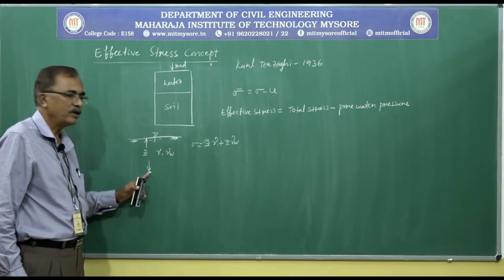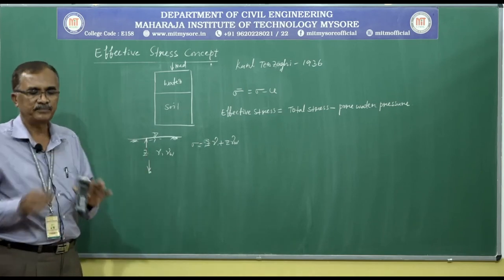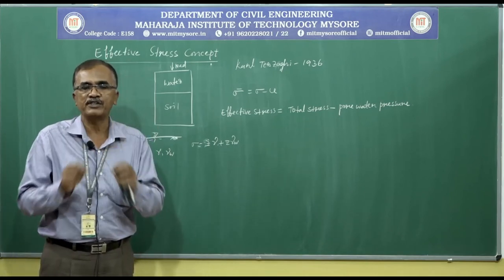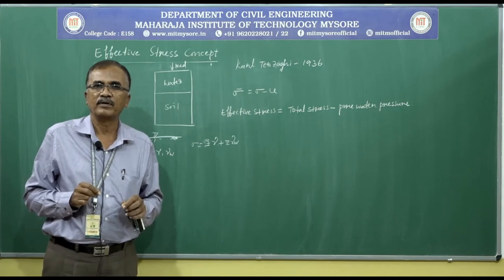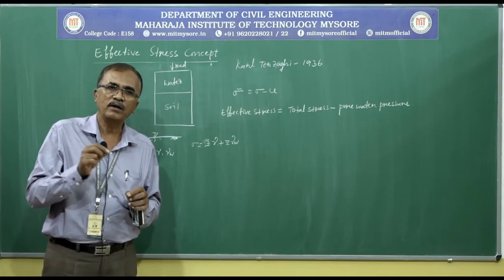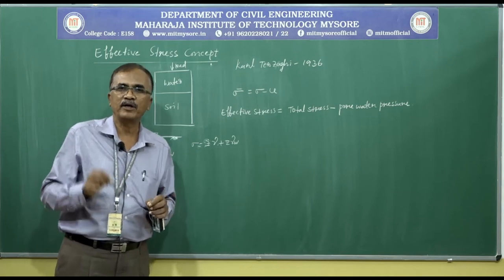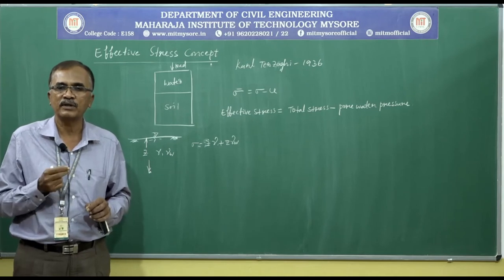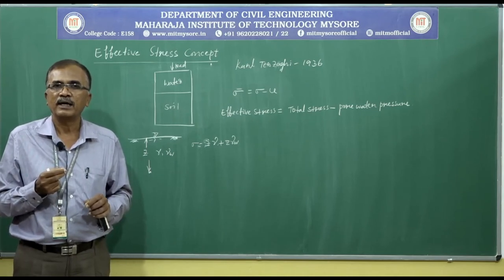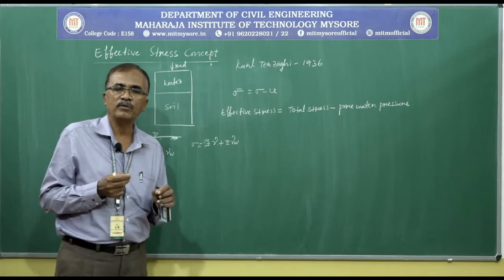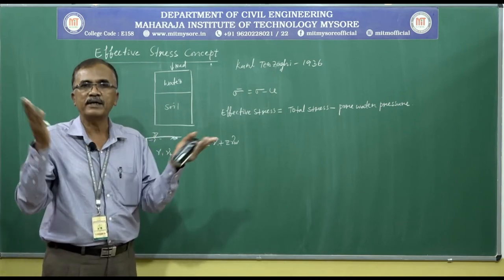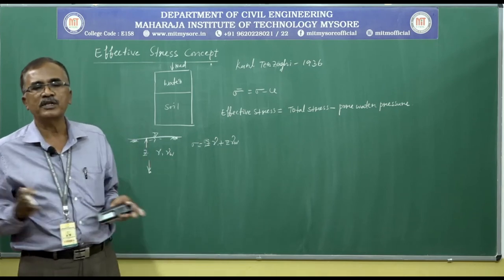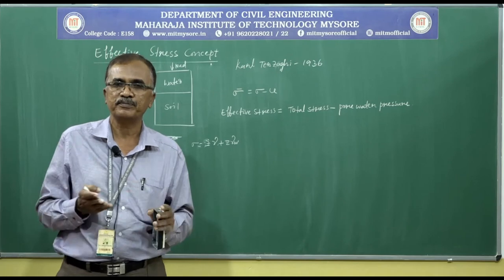Again, pore water pressure is the pressure developed inside the pore. Pore is nothing but voids. So, when soil is saturated, part of the load is resisted by the water present in the pores, and that pore water pressure developed in the pore will try to separate the soil particles, and hence this pore water pressure can also be called neutral pressure.